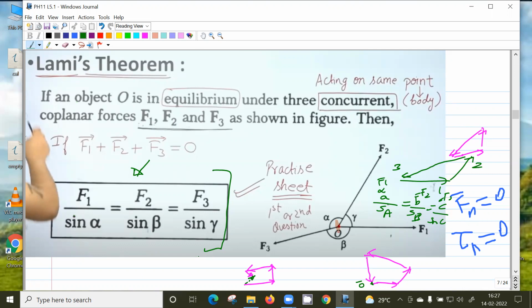And sine alpha is opposite to F1. If you draw the forces like this, all the tails touching each other, then F1 is opposite to alpha. Alpha is the angle opposite to F1. Similarly for F2, the opposite angle is beta, and for F3, the opposite angle is gamma. Okay.